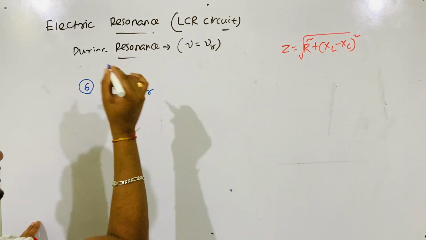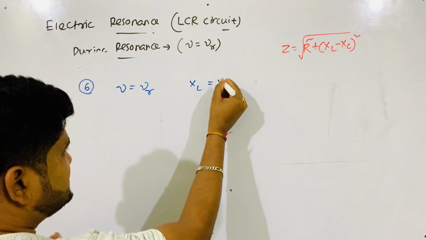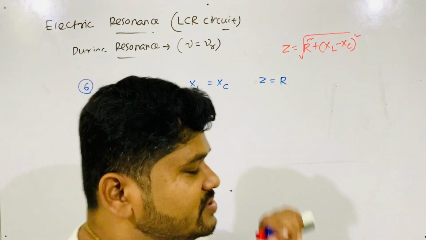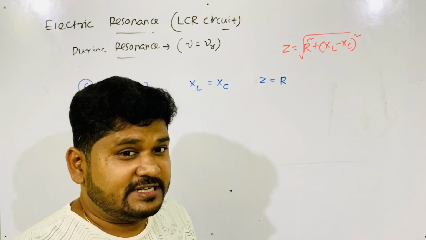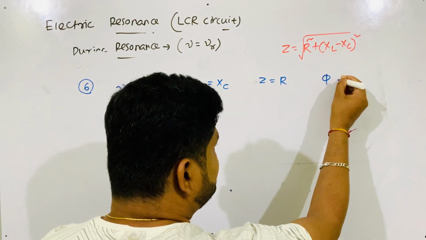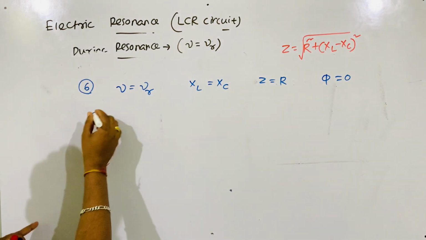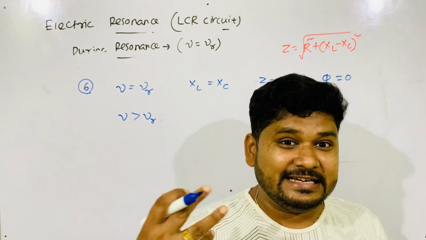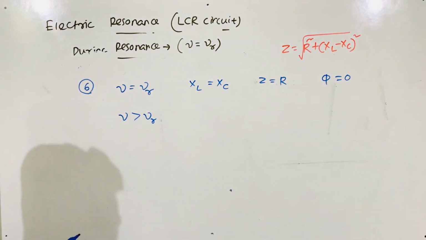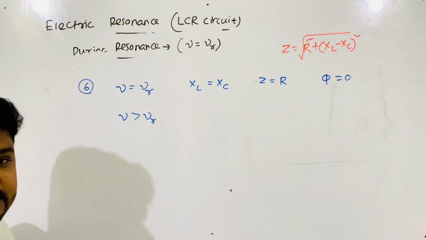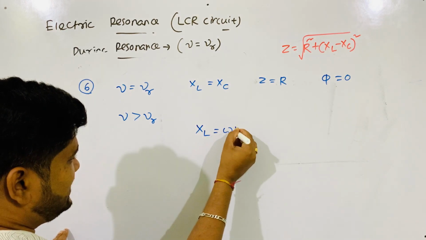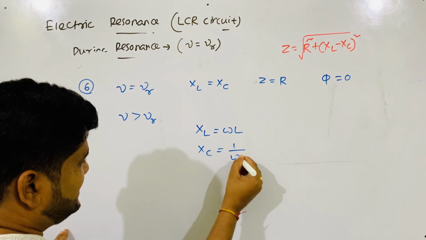When nu is equal to nu r, XL is equal to XC, means Z is equal to R. That means circuit is pure resistive, means phase difference is equal to 0. Understand the line. Now, when nu greater than nu r, means frequency increases, then what happens? At nu r, XL is equal to XC, but if frequency increases, then who is more, XL or XC? Now see, XL is omega L, XC is 1 by omega C.